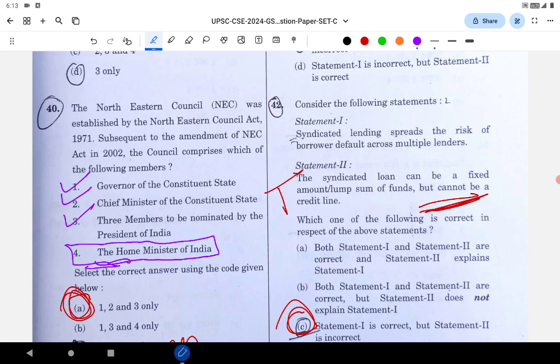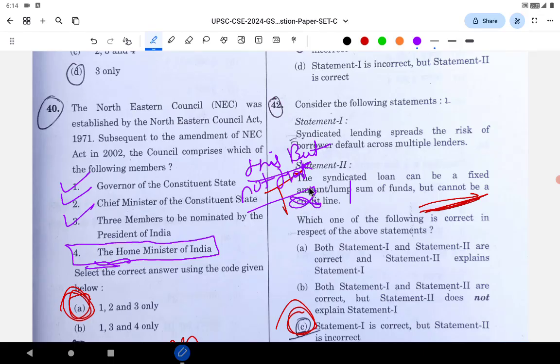The syndicated loan can be a fixed amount or lump sum of funds, but cannot be a credit line. It can be a credit line as well. So whenever the UPSC gives a sentence in this format, "this but not that", as in, syndicated loan can be fixed amount or lump sum funds, but cannot be a credit line, when the sentence is in that format, as we have said many times, those statements are wrong.